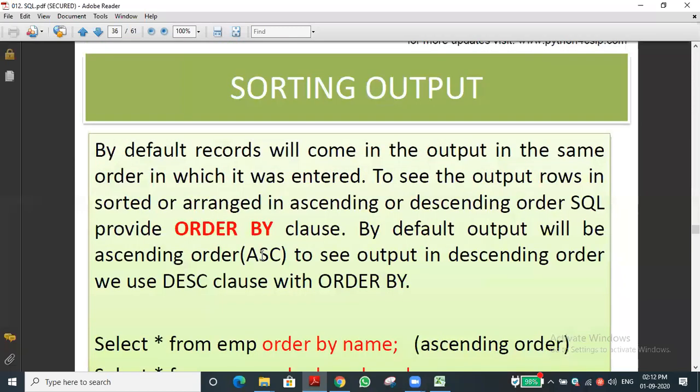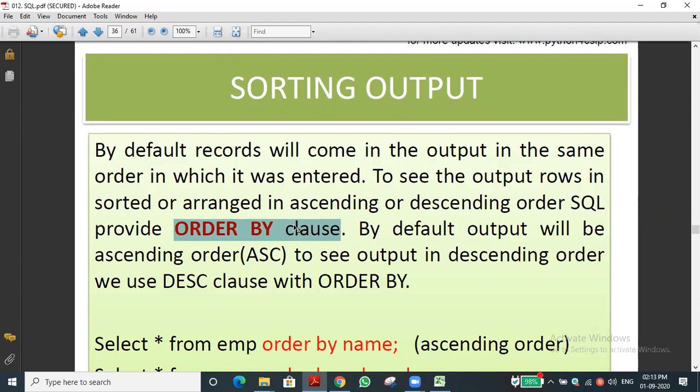And now we are going to enter a new topic, that is the ORDER BY clause. So far we discussed the WHERE clause, how to use relational operators, that is comparison operators, and logical operators. With many example queries we have done, and our own queries also we executed in SQL. Now we are entering into a new clause, called the ORDER BY clause. Likewise, there are HAVING, GROUP BY, and different clauses also.